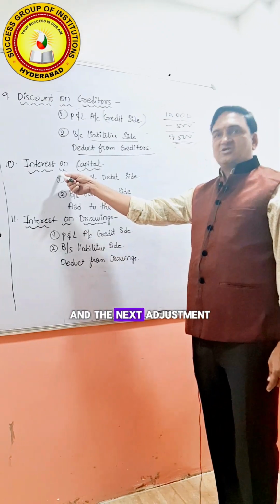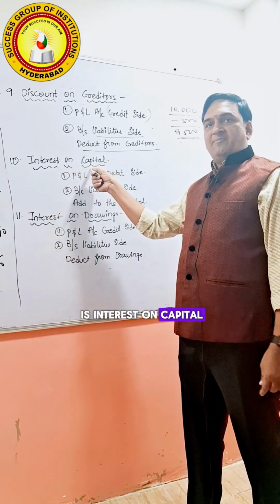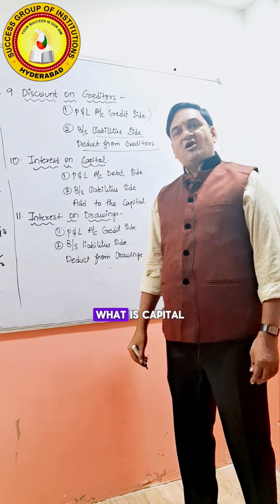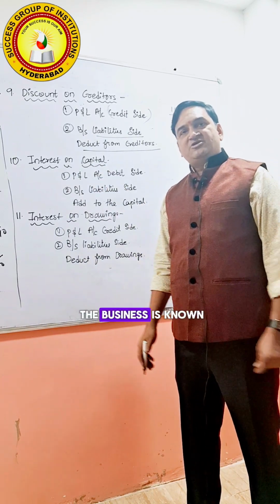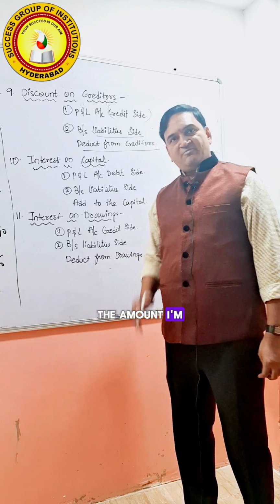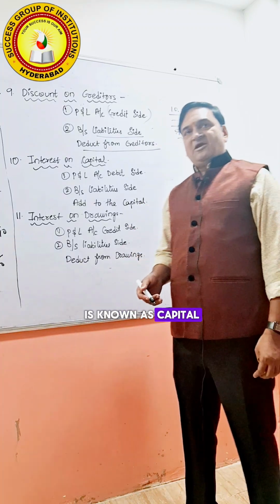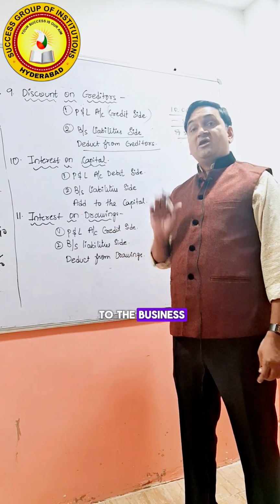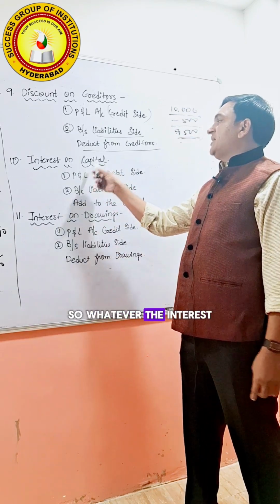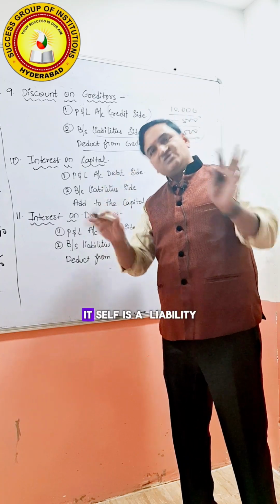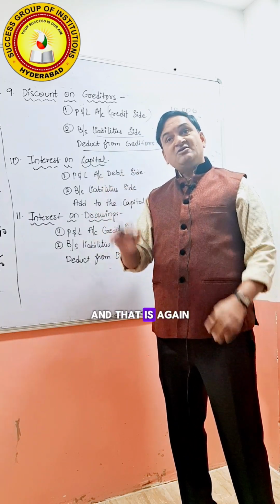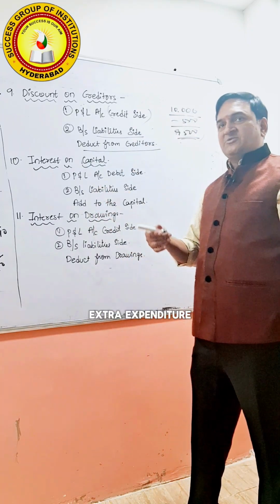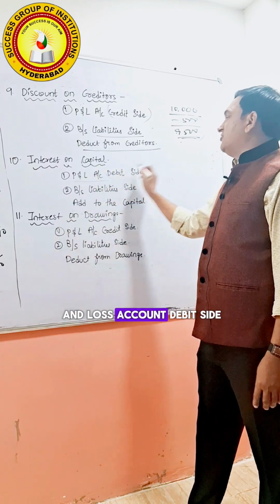And then the next adjustment is interest on capital. What is capital? The amount invested in the business is known as capital. Whatever amount we invest is a liability to the business. Capital itself is a liability, and interest on that is again liability. So it is an extra expenditure. Hence we write it on the profit and loss account debit side.